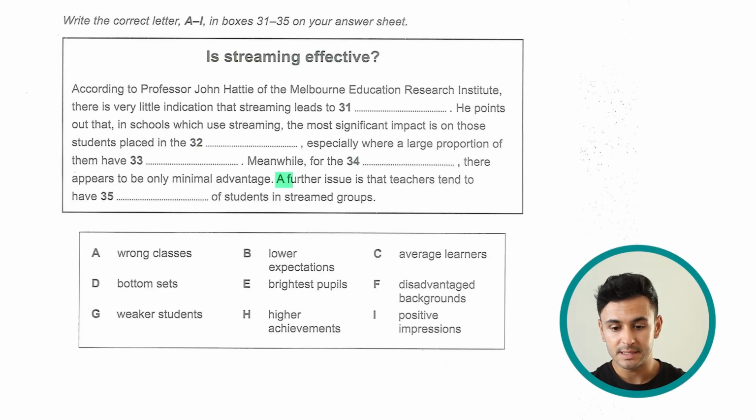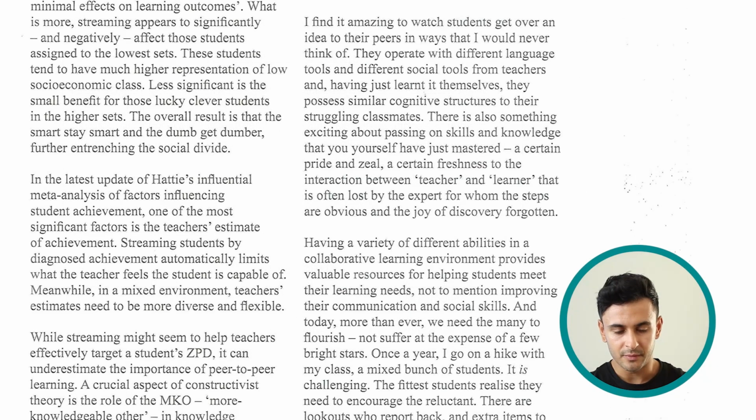A further issue is that teachers tend to have blank 35 of students in streamed groups. I don't think that was mentioned in that paragraph. So if I go and take a look at the paragraph just after it, in the latest of Harry's influential meta-analysis of factors influencing student achievement, one of the most significant factors is the teacher's estimate of achievement. Streaming students by diagnosed achievement automatically limits what the teacher feels the student is capable of. Meanwhile, in a mixed environment, teachers' estimates need to be more diverse and flexible.